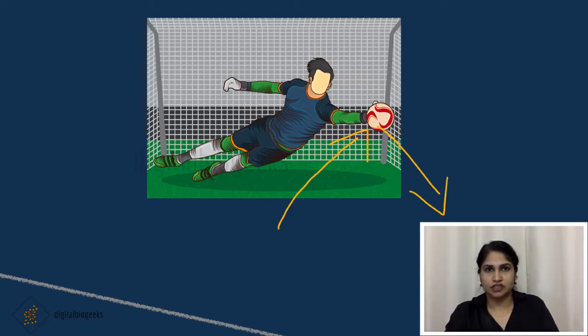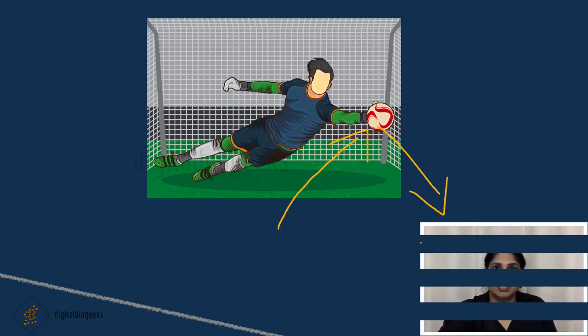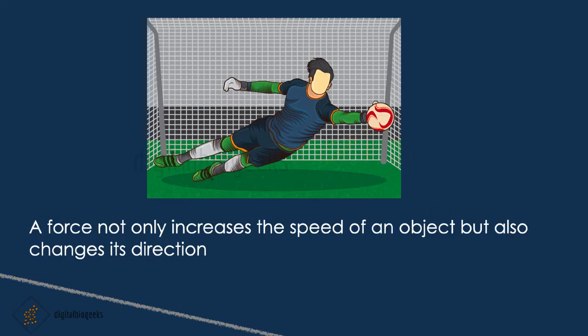When the ball touches the ruler, it will exert a force on the ball and the ball will change its direction. From this, we can conclude that the force not only increases the speed of an object but also changes its direction. A change in the speed or direction or both is said to be a change in the state of motion of an object.